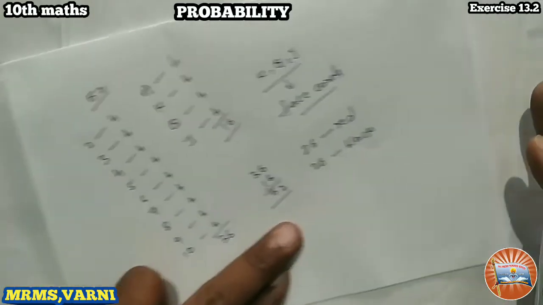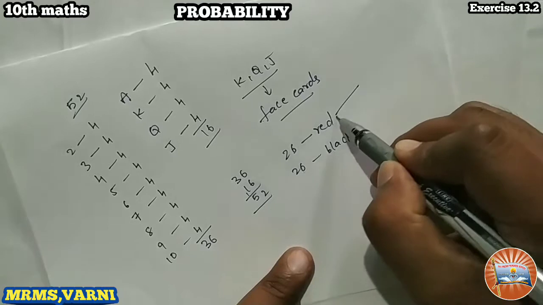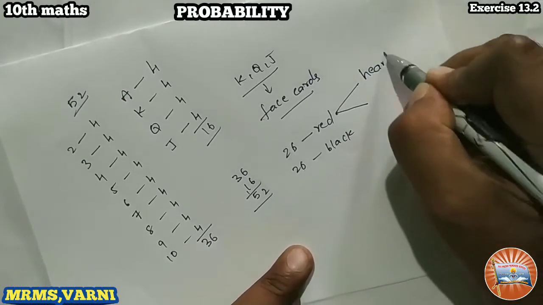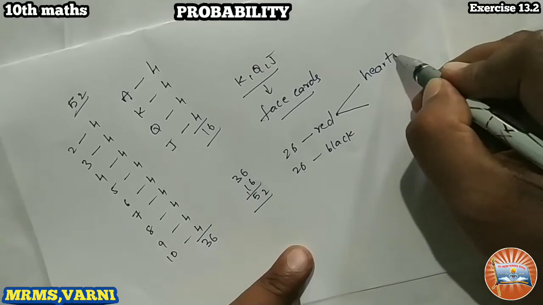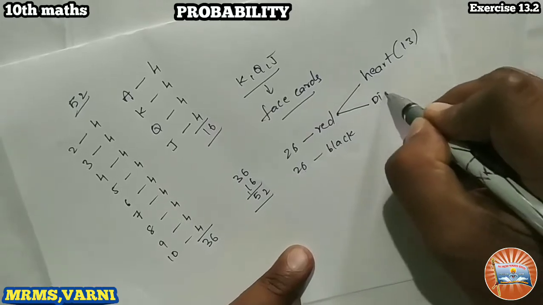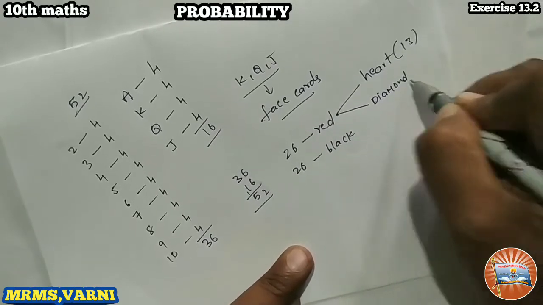In the red cards, 13 are heart cards and 13 are diamond cards.